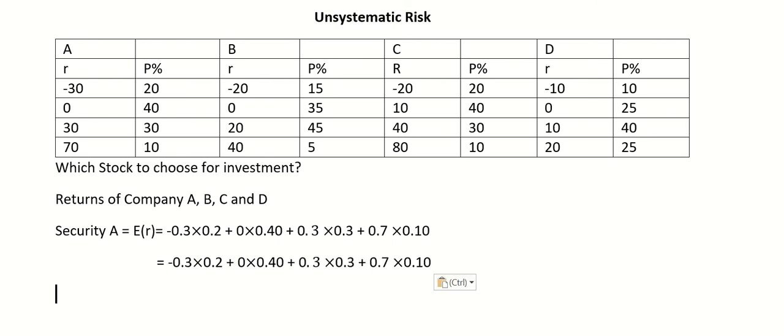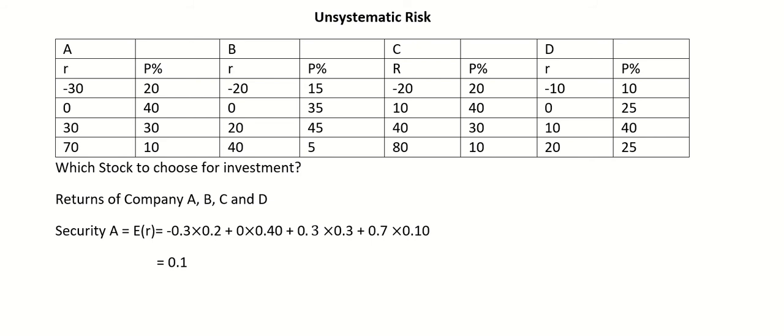If I solve it directly, minus 0.3 into 0.2, 0 into 0.40, 0.3 into 0.3 plus 0.7 into 0.10, the final answer we obtain is 0.1, right? Which means this is 10%, okay?